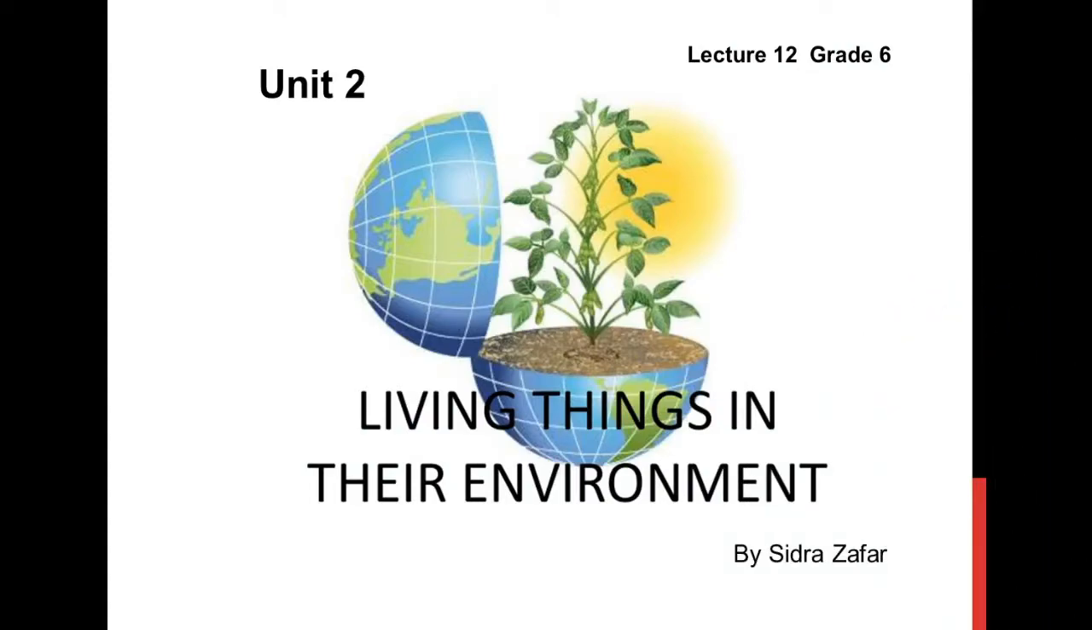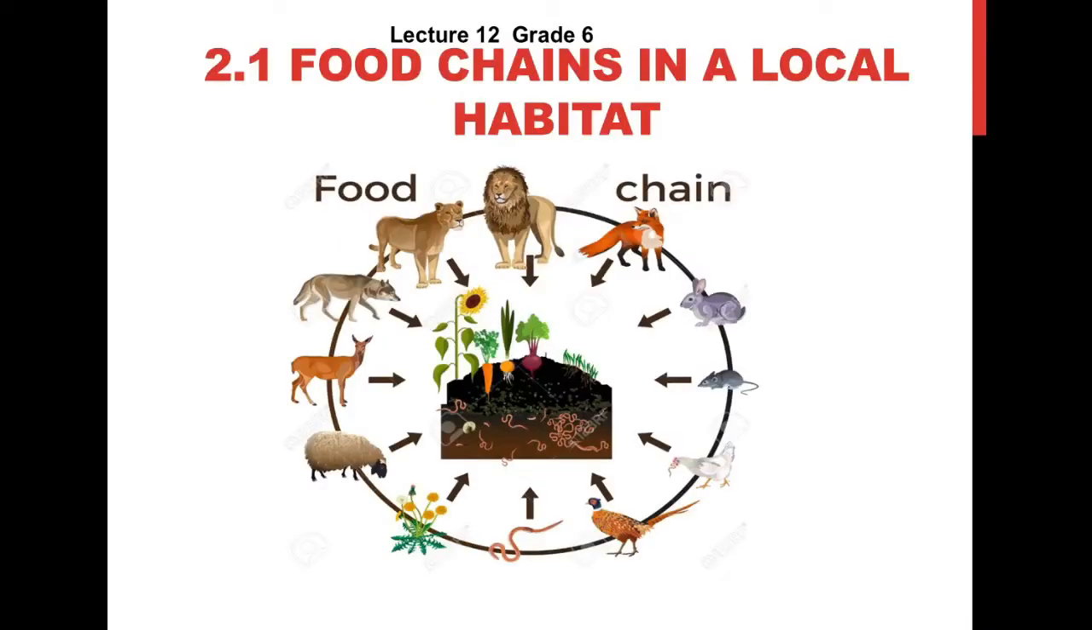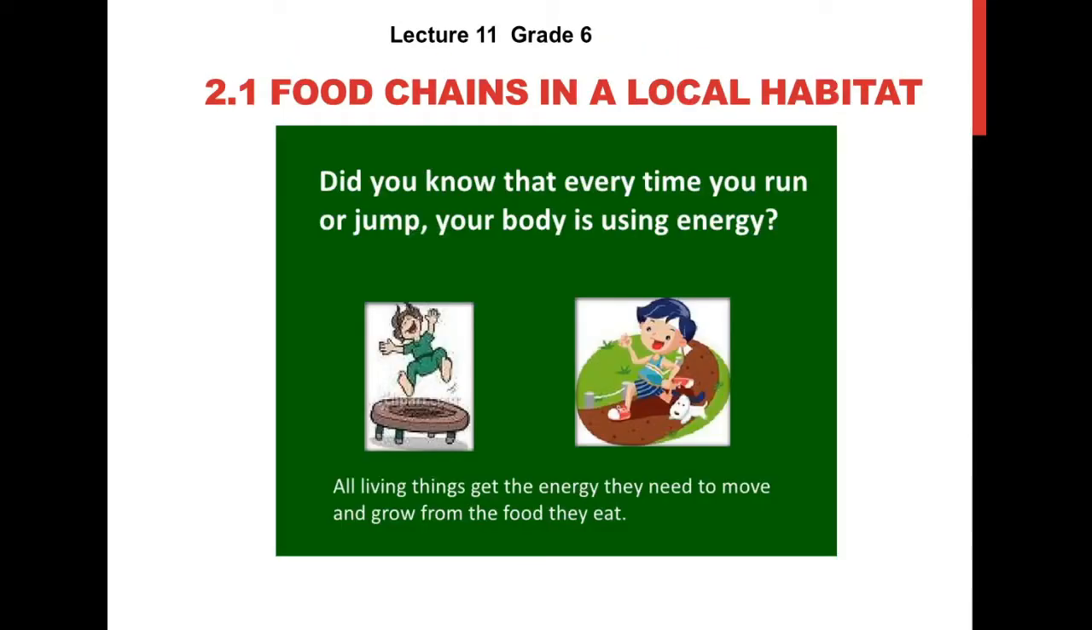This is lecture number 12 for grade 6, unit number 2, living things in their environment. Today we study food chains in a local habitat. The food chain shows the feeding relationship that shows how one living thing depends on the other living thing for its food.